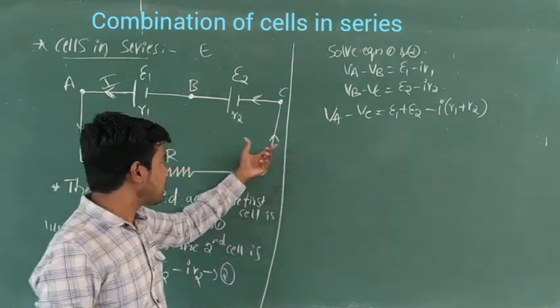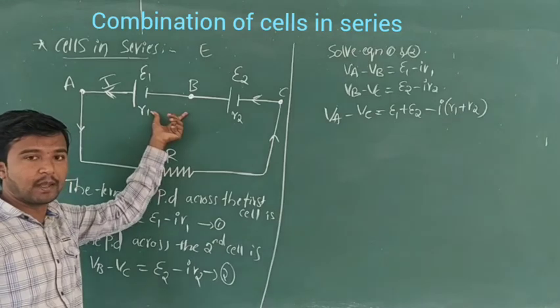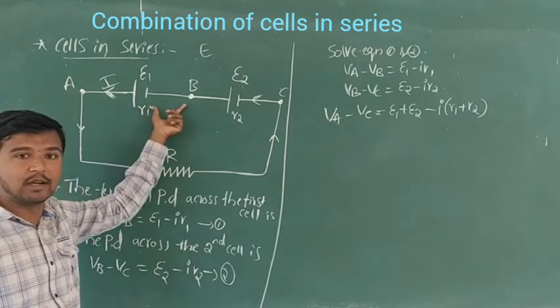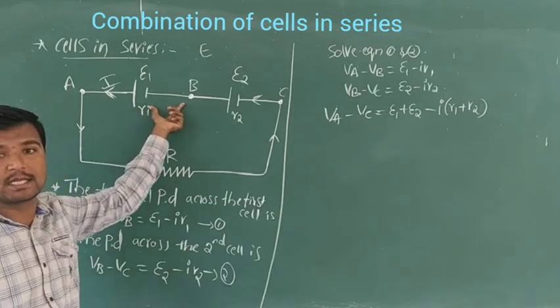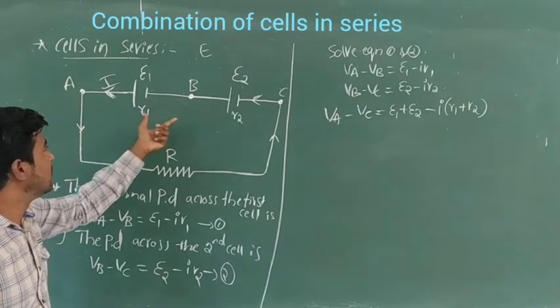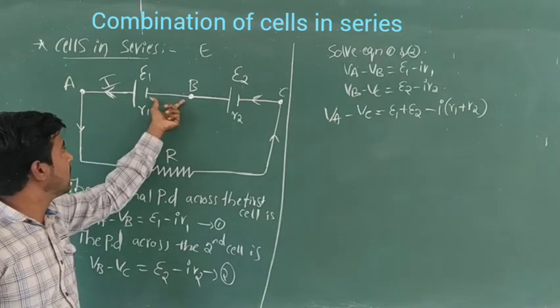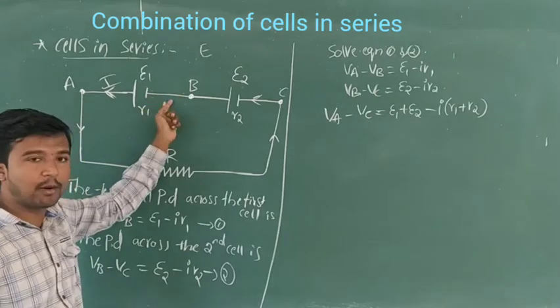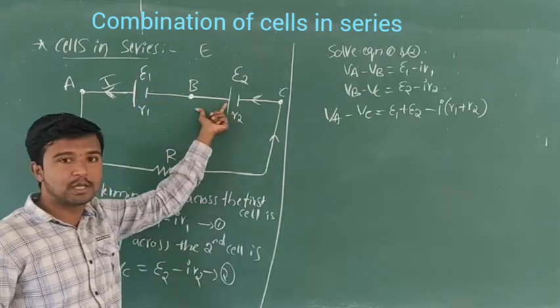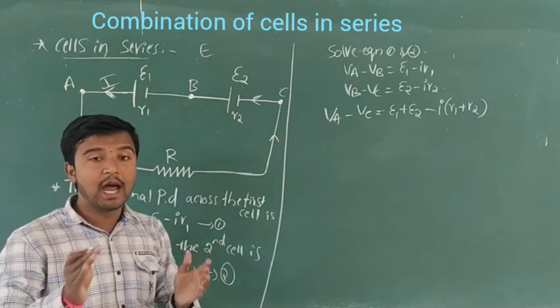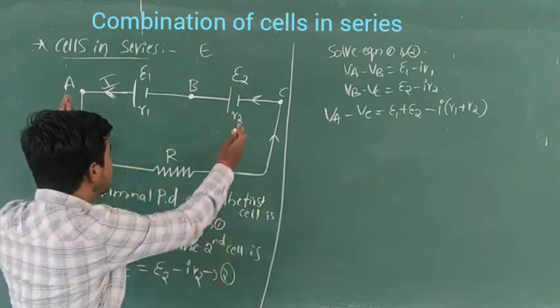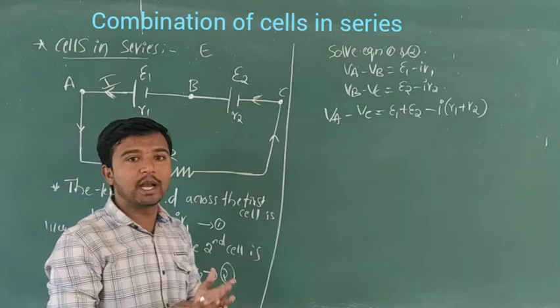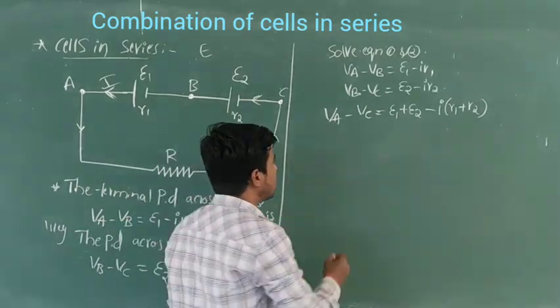So in this series of cells, I will replace them: the negative terminal of the first cell and the positive terminal of the second cell, and I replace them by one cell.